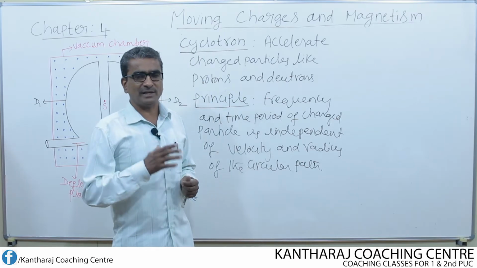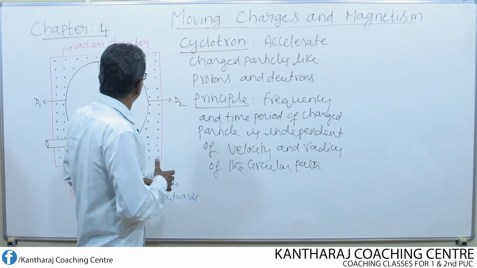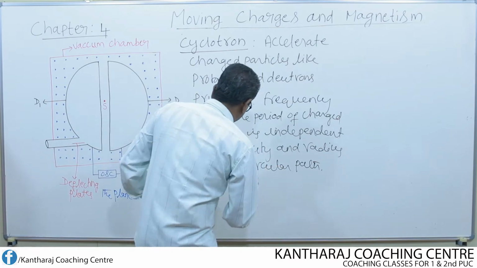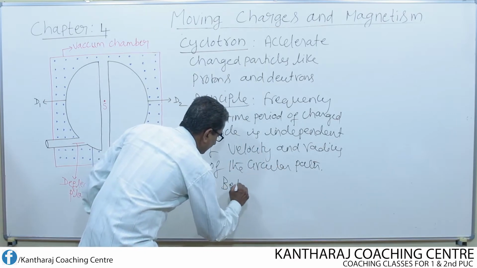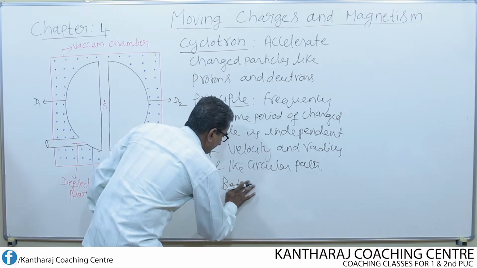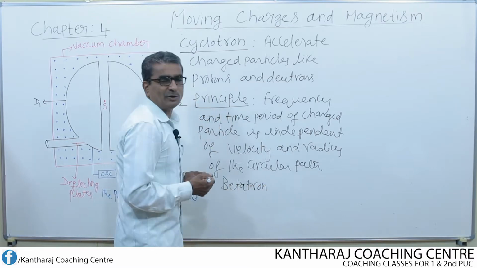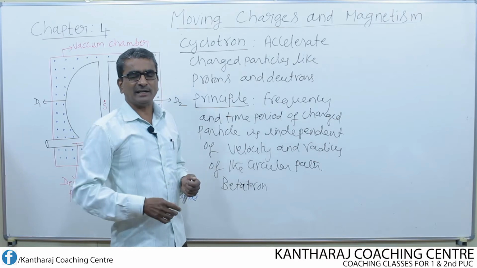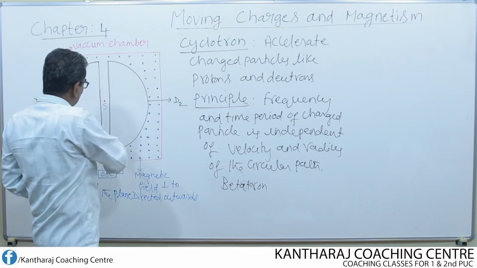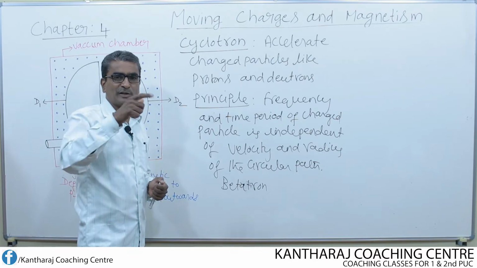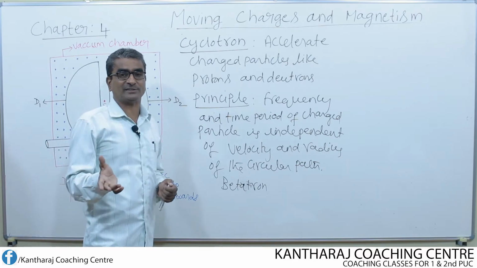And one more basic difference between the cyclotron and the betatron is that in betatron, the charged particle revolves in a uniform circular path, that means a circular path of uniform radius.